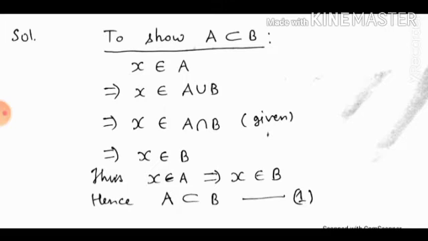So X belongs to A implies X belongs to A union B, by the definition of union. If X is in A, then X must be in A union B. This implies that X belongs to A intersection B, since it is given that A union B is equal to A intersection B. This implies that X belongs to B. If X is in A intersection B, then X must be in B by the definition of A intersection B. Thus, X belongs to A implies X belongs to B. Hence, A is a subset of B.